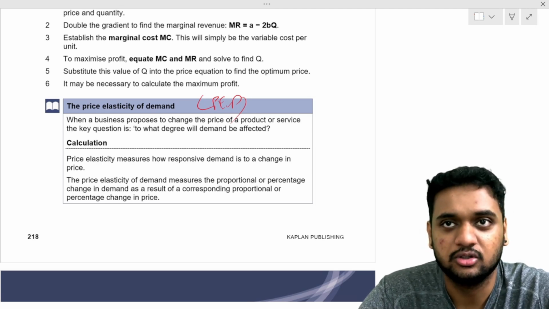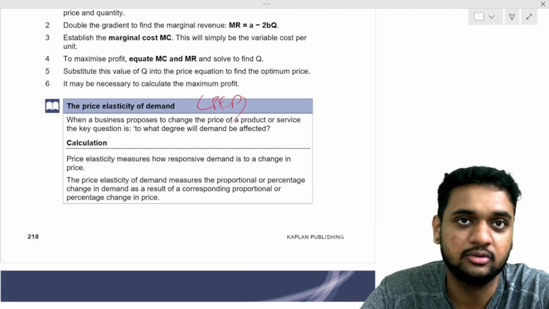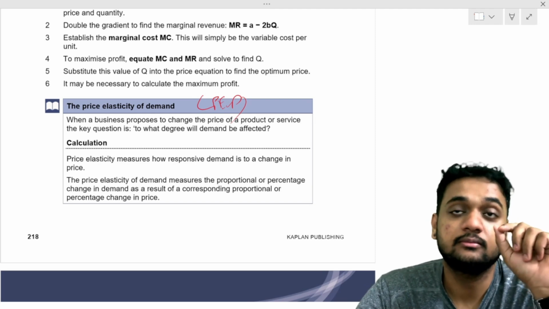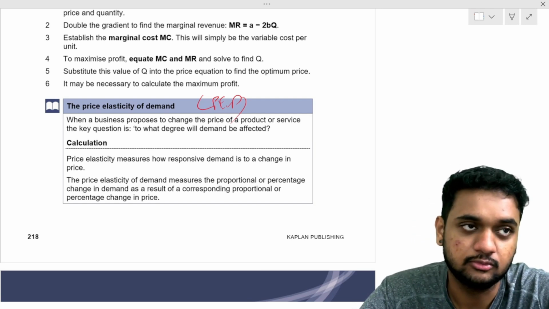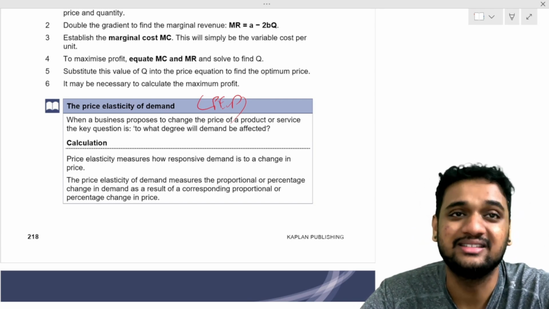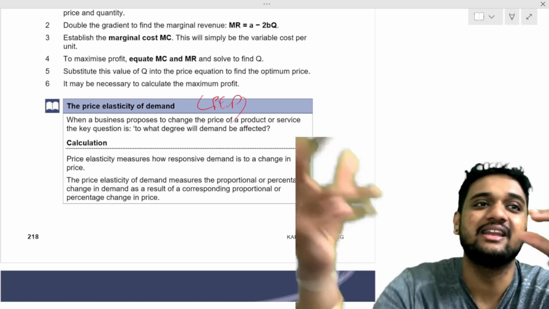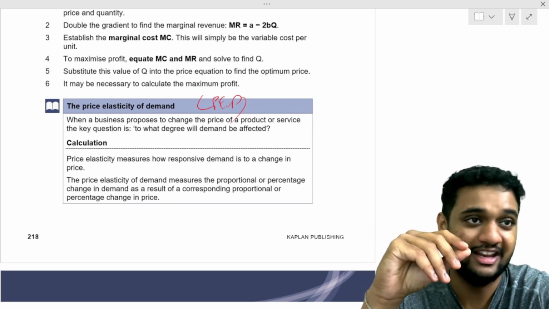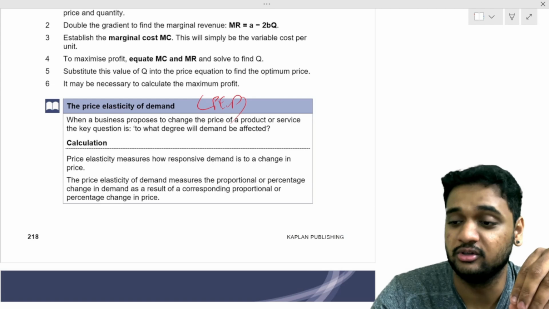What happens is, if they decrease the price by 10%, they will be able to sell 20% more goods. How much? 20%. This is called elastic demand. Demand is elastic in that for a small percentage change in price, there will be a larger percentage change in the quantity demanded. Understood? I decrease my price by 10%, but the quantity demanded, how much goods they were able to sell, is 20% more.